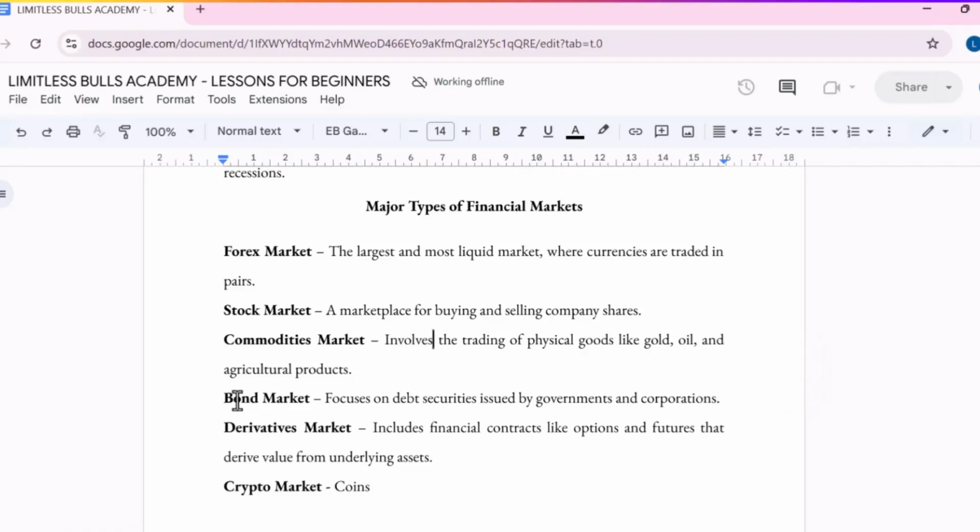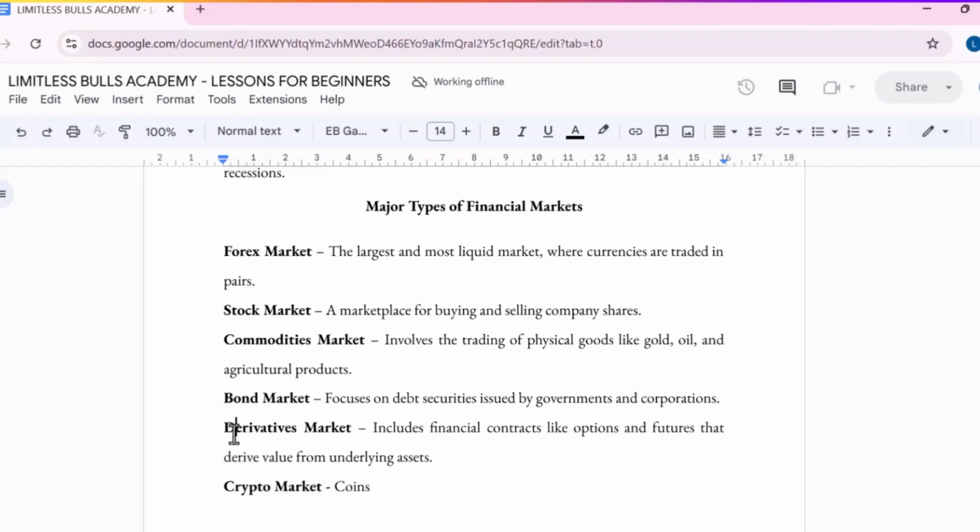And then the bond market. The bond market focuses on debt securities issued by governments and corporations. So a bond is just the federal government collecting money from individuals in the hope of giving them a certificate of repayment, right? The return on investment is not usually much, but to some extent it can be guaranteed, because all investment is risk to reward. And then we have the derivative market, which includes financial contracts like options.